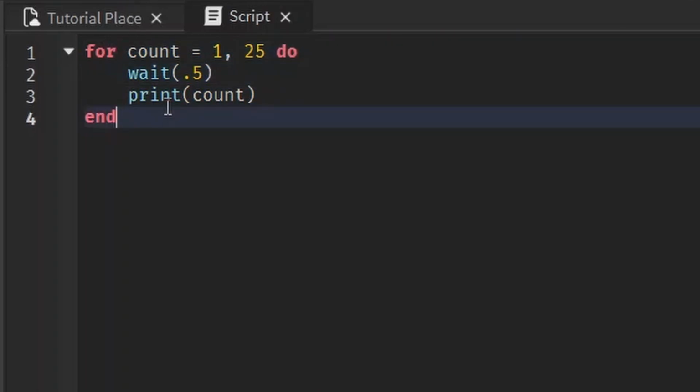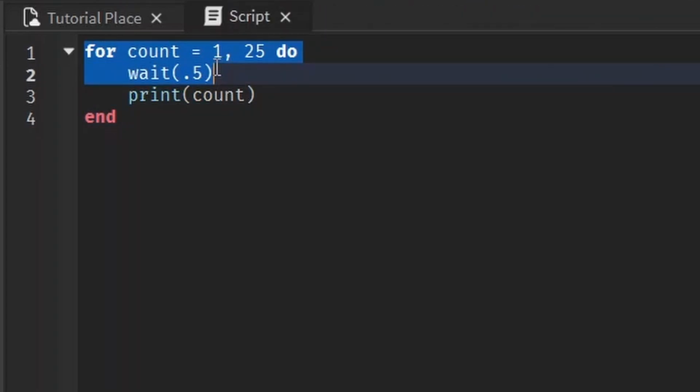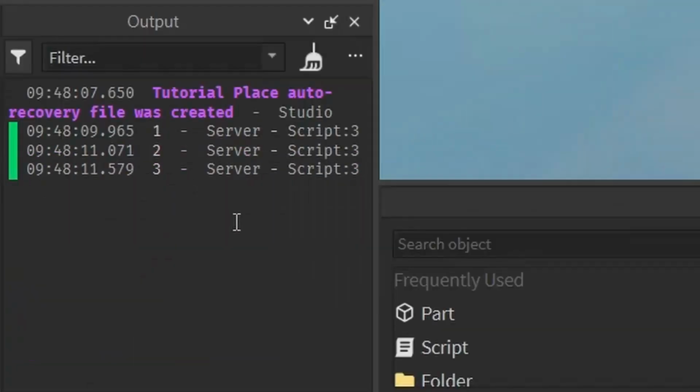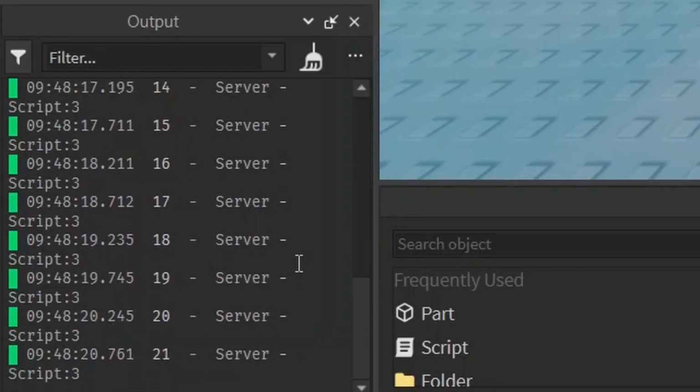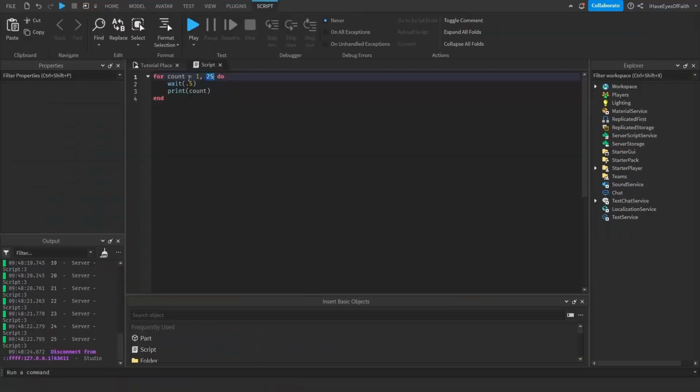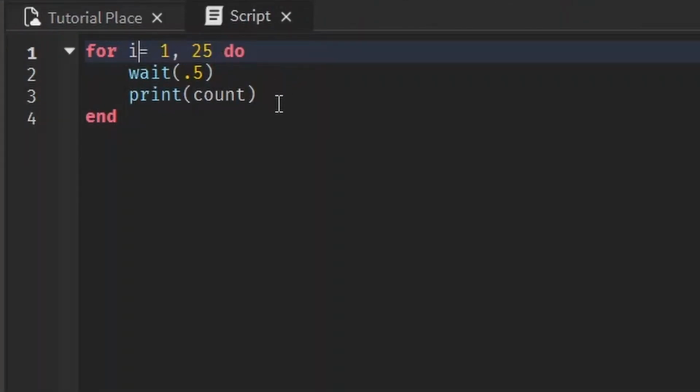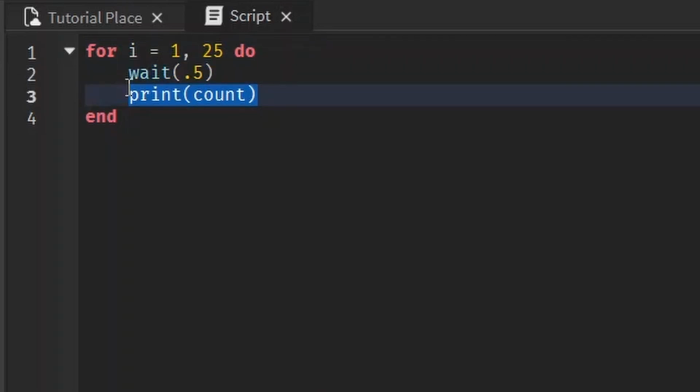Oh, we have to restart because we're not at the 25 yet. So now count is equal to 2. It's going to wait half a second, print 2 because it's equal to 2. It's going to go back to the start. Count is equal to 3, and so on until it gets to that ending point, which is 25. You see it waiting and printing. It's really simple stuff. And it'll keep printing all the way until it reaches 25. Like I said, this could be anything. I just like having an i, and that's probably the standard thing you'll see. So let's just keep it like that.